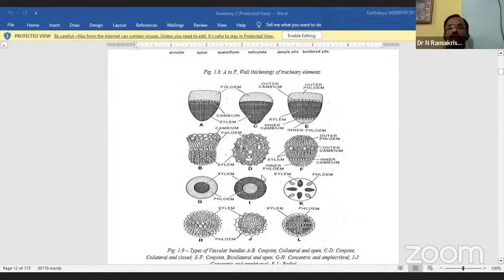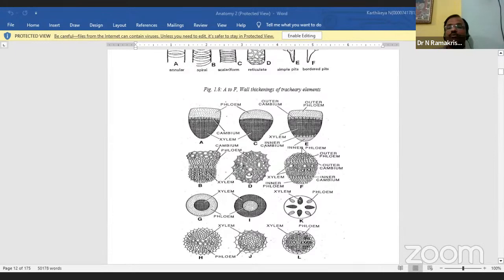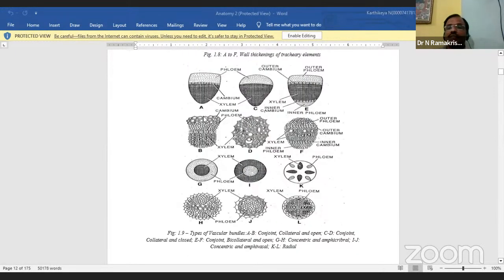Okay. So next, this diagram is also most important. Here, in vascular bundles, xylem is there and phloem is there. See what types of shapes are there. First, in the diagram, you see the types of vascular bundles.